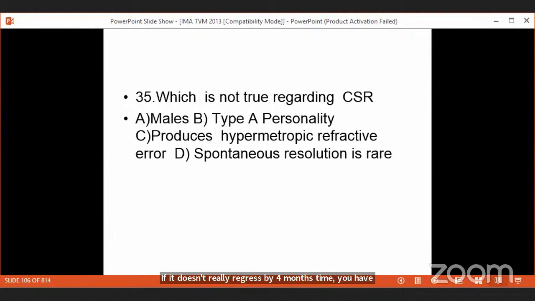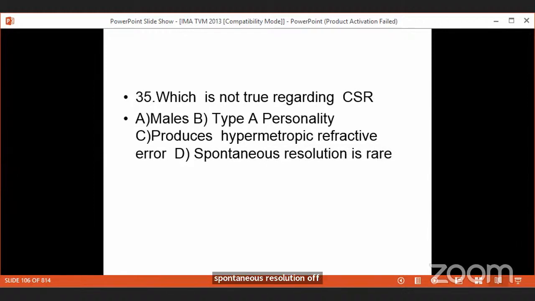Another situation where you have to seal with the lasers is bilateral central serous retinopathy. Or the patient cannot wait for 4 months. A pilot, he had to go for work very early. So professional needs, you can do early lasers. Otherwise, you have to wait for 4 months for spontaneous resolution of the CSR.